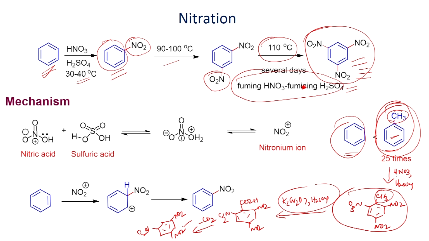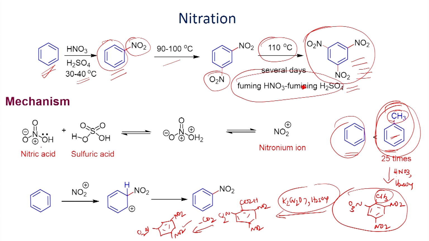Now, let us look at the mechanism of this transformation. If you look here, you have the nitric acid which acts as a base, and this lone pair can pick up this proton. Once you form this, it can lose a water molecule.